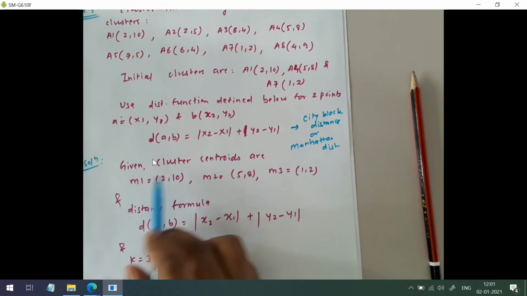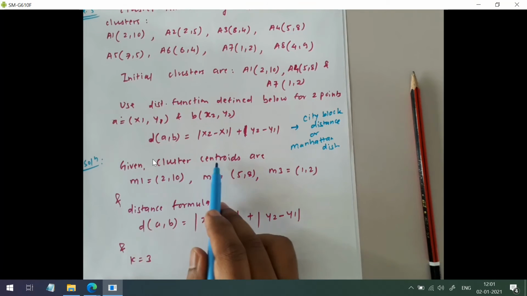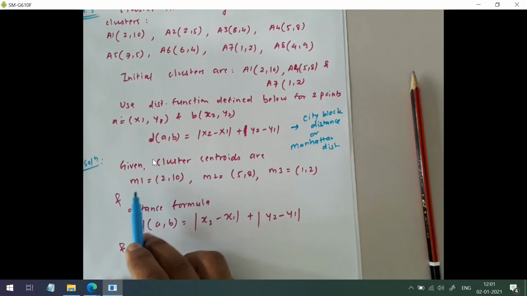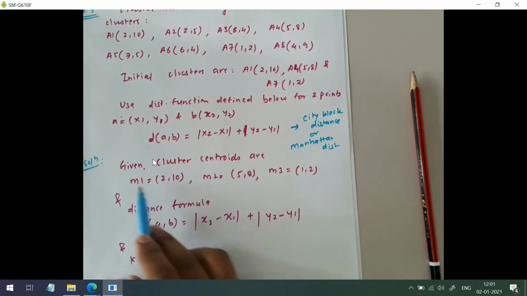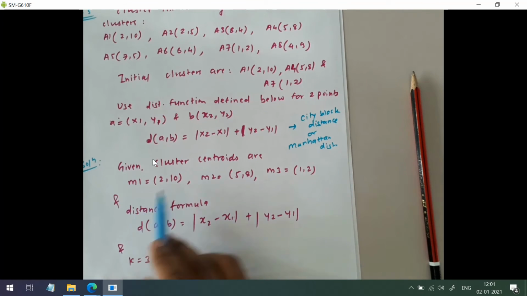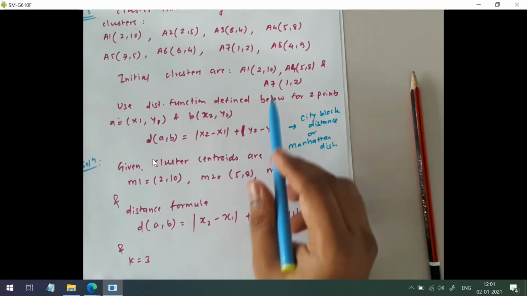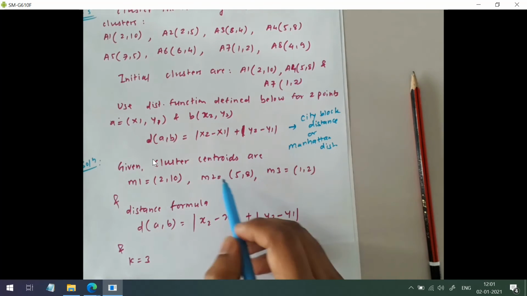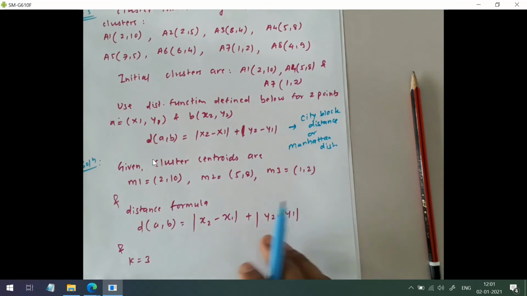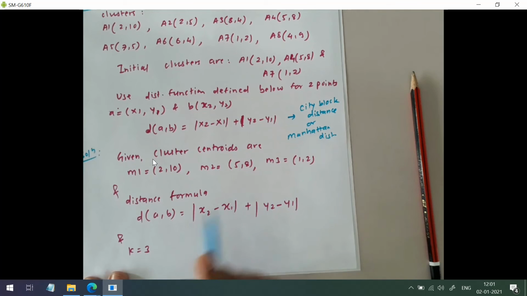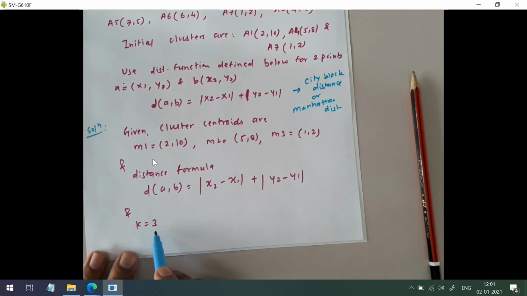So given, the cluster centroids are, again we are using the same notation m1, m2 and m3. It is given in the problem, that is 2, 10, 5, 8 and 1, 2. Okay, so these are our initial centroids, and the distance formula to be used is Manhattan distance, and the value of k is 3. We want to form 3 clusters.